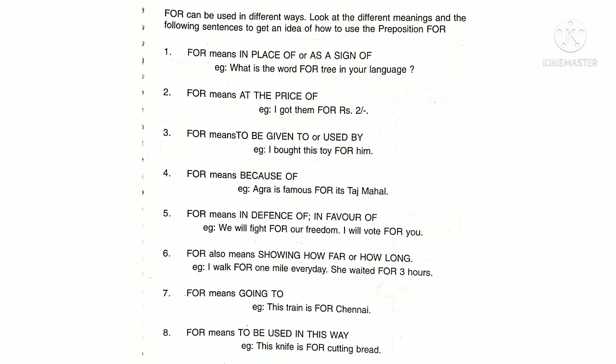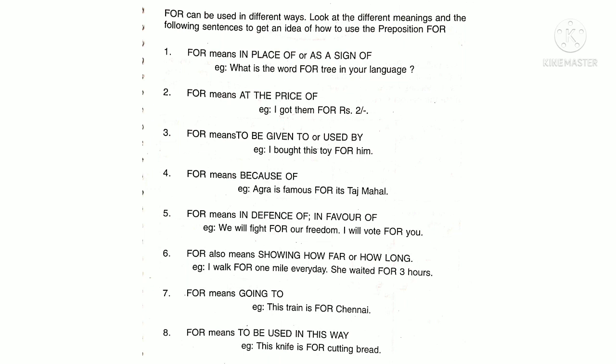What is the word for tree in your language? Second, for means at the price of. I got them for ₹2. For means to be given to or used by. I bought this toy for him.